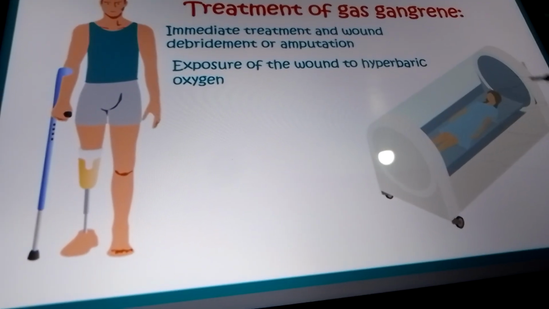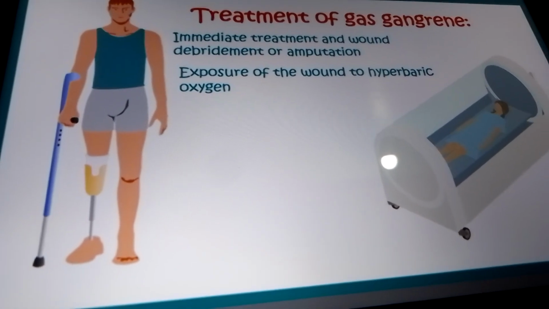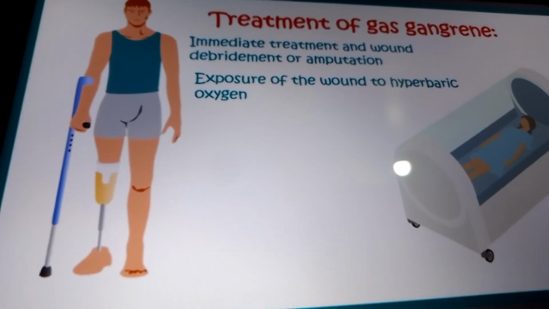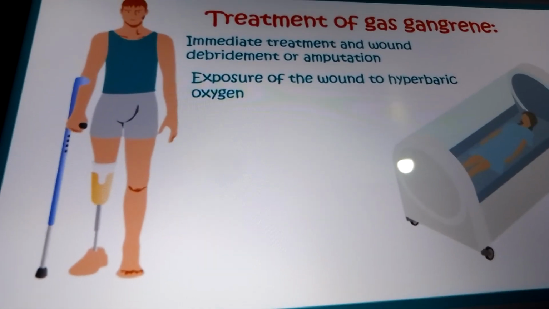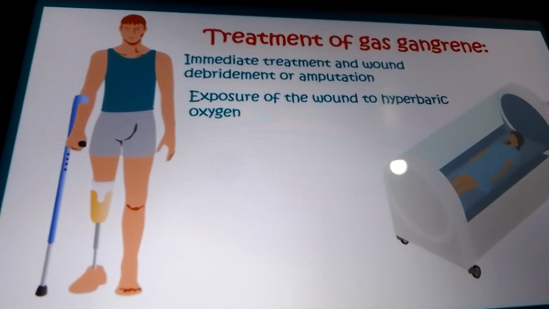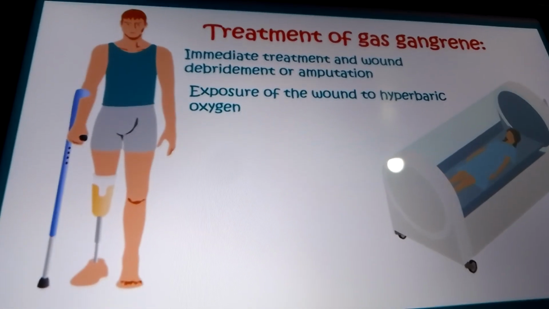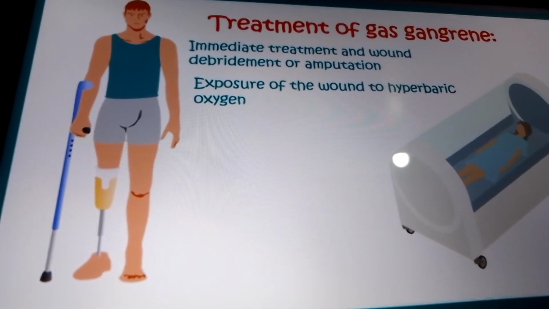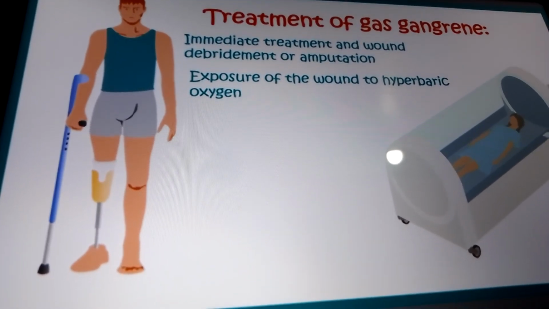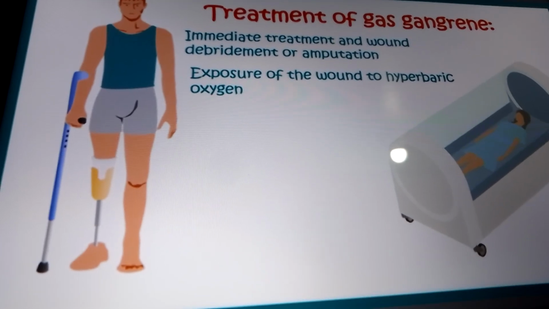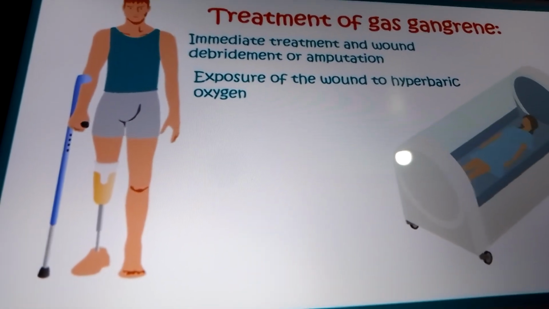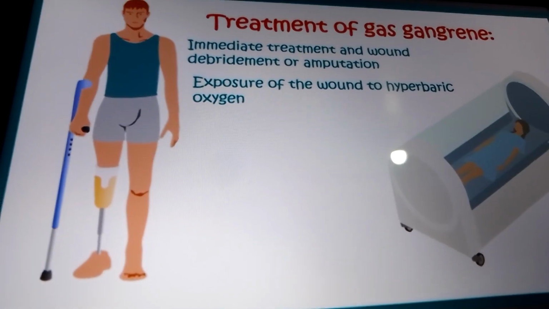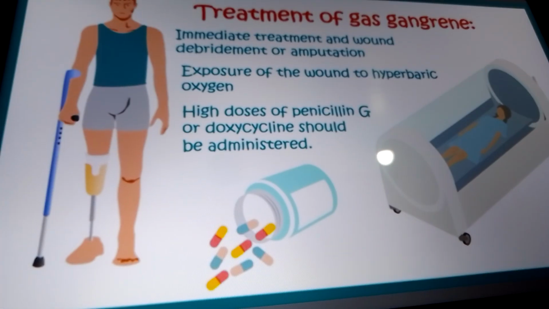Why are we giving this hyperbaric oxygen, where there's so much oxygen in this machine? It is because these bacteria grow anaerobically, even in our body. They break the RBCs and cause intravascular hemolysis, so that there will be an anaerobic condition, because RBCs transport O2 to different parts of the body. They just need one thing, growth, and for that they need an anaerobic environment, without oxygen at all. So if we give hyperbaric oxygen, meaning too much oxygen, definitely they will not grow. So that's what we have talked about.